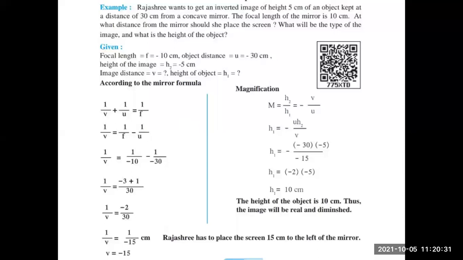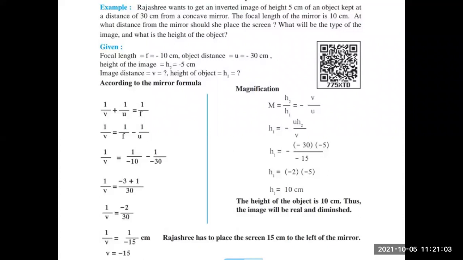Okay, so first we are going to use the mirror formula, which is 1 upon v plus 1 upon u equals 1 upon f. Okay, so what do we have to find? We have to find 1 upon v. So just keep it on the left hand side, and all other things you will transfer to the right hand side. The signs get changed. 1 upon f minus 1 upon u. 1 upon v equals 1 upon minus 10 minus 1 upon minus 30.